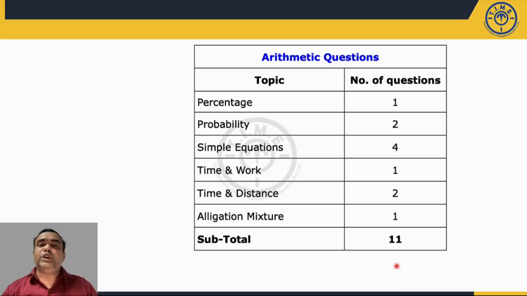So those students who have prepared well for this topic, for them this was a bonus, because these questions could have been solved faster compared to your normal analytical reasoning questions. In fact, compared to your analytical puzzles questions, which were particularly time consuming in this section. But again, these were very typical, straightforward questions. Somebody who was well prepared could have scored 11 out of 11, probably in 12 minutes or 15 minutes at the max. So easy questions these were.